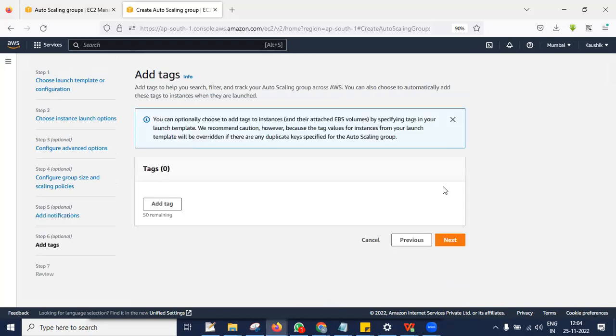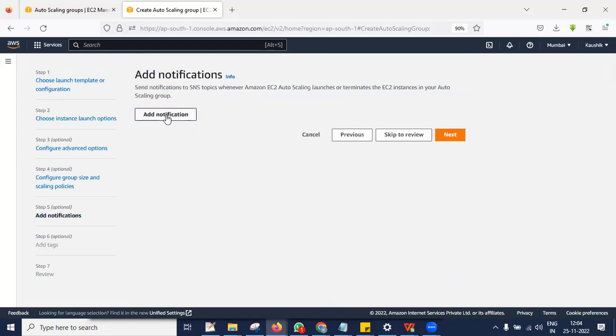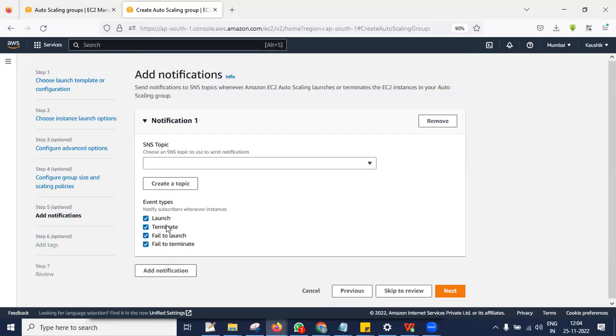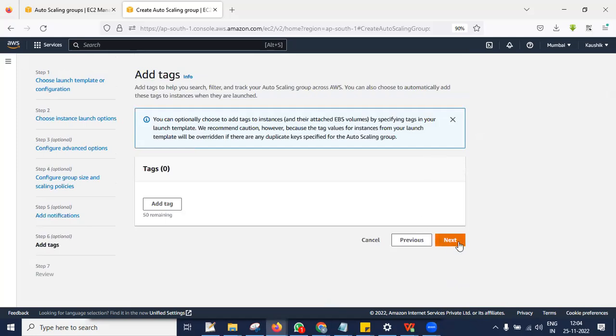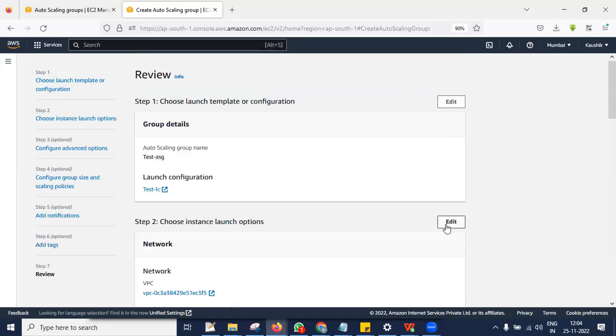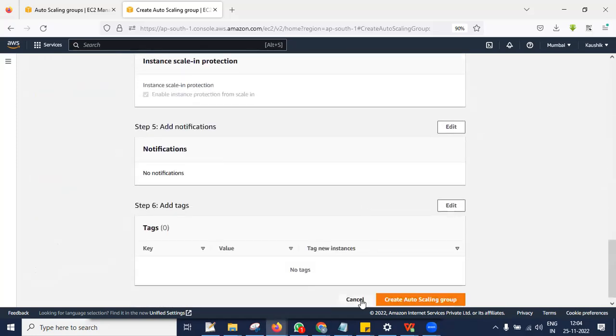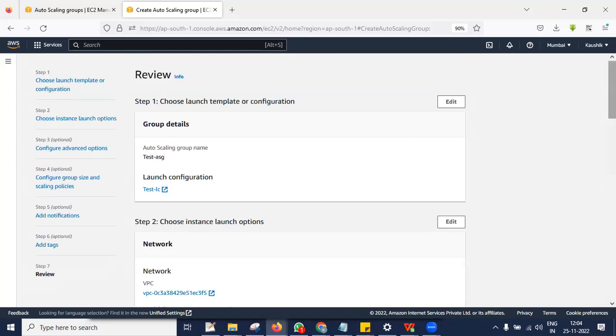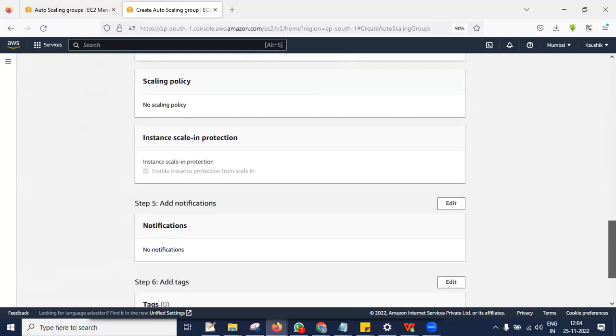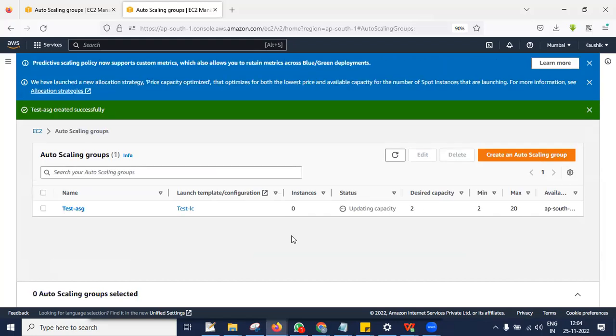Next, if you want notification, you can enable the notification also, like whenever a new server is created, terminated, whatever it may be. Will the SNS be enabled automatically after this, or do we need to enable SNS separately? No, we need to create the SNS also. Okay, so we have a separate topic of SNS, everything. Yeah. So then create auto scaling group. Okay, given maximum is 20.